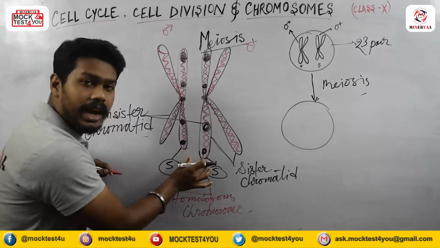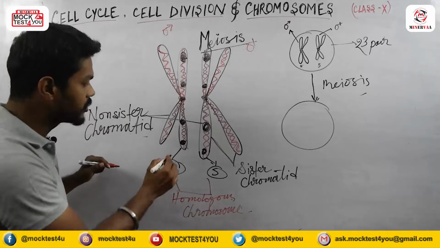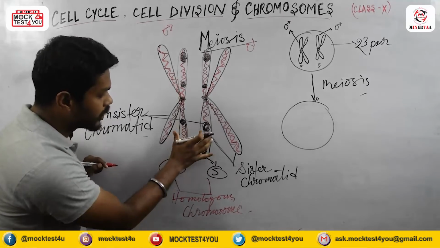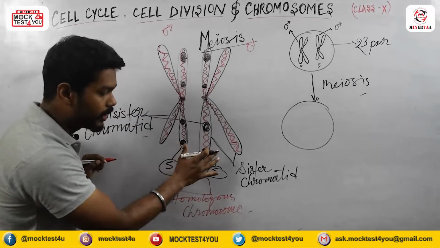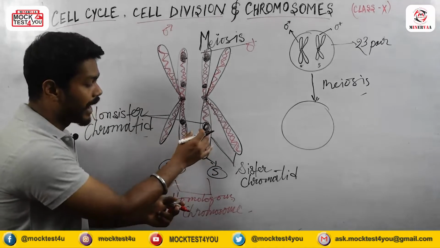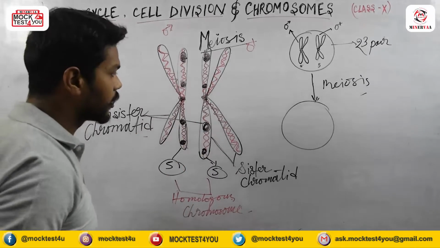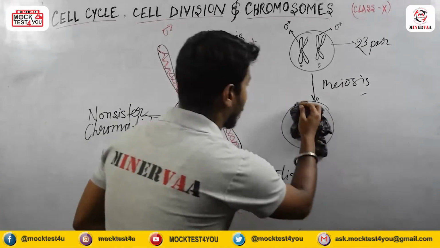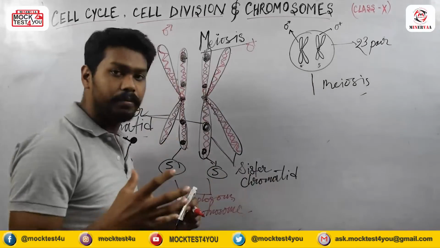Okay, if this kind of thing does not occur, it means crossing over is necessary, because at the time of crossing over, the chromosomes, the non-sister chromatids, will come closer to each other and just exchange their genetic material. How will they exchange their genetic material? Let me show you.